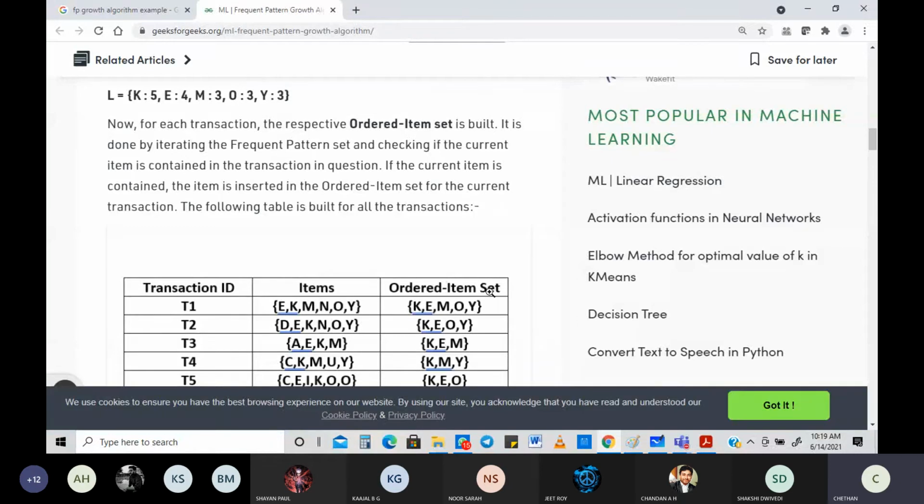Okay, fine. If you have built it, then it's all fine. But when you are building it, are we building everything? No. See, we got E, K, M, and O, right? I'll take an example here.